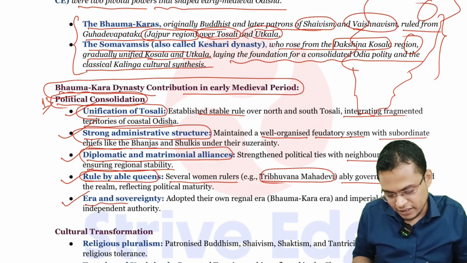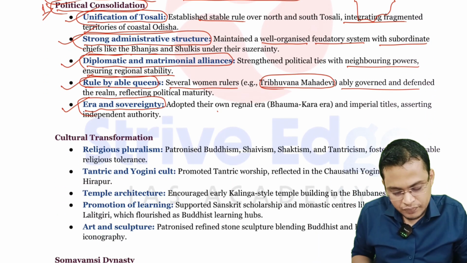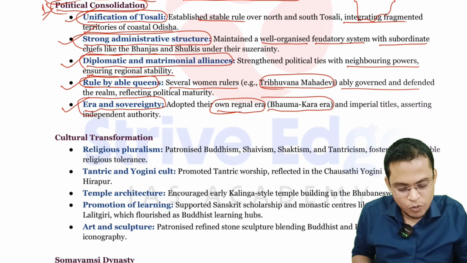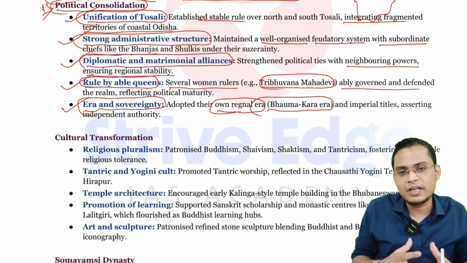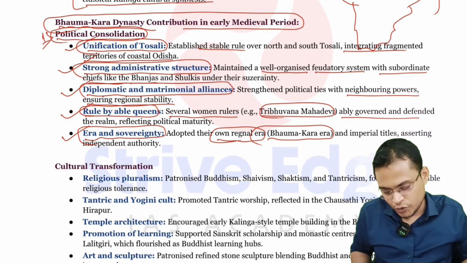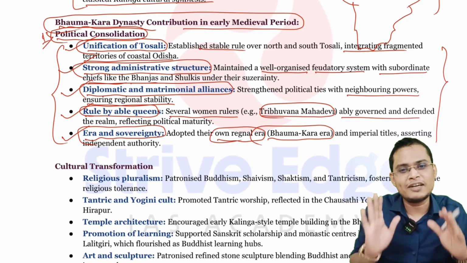Next, they established era and sovereignty. They promoted their own regnal era, called the Bhaumakara era. You can see that is the indication of sovereignty, political power and political consolidation also. So I have given here 5 points. Out of 5 points, if I write 4 points, that is more than enough.